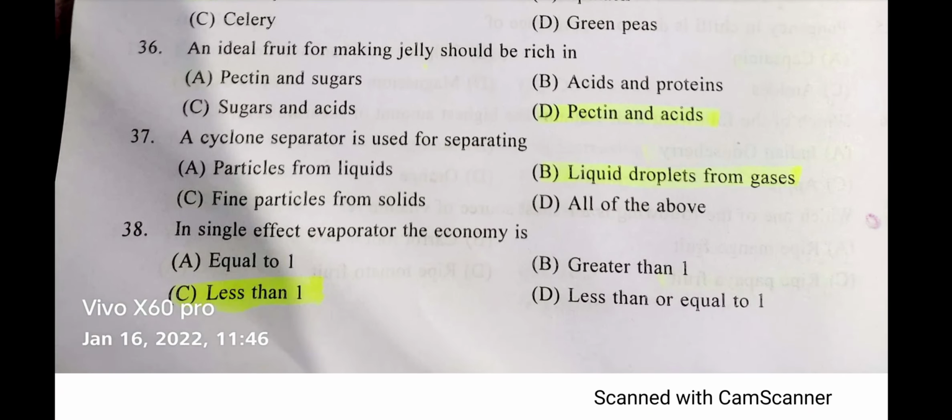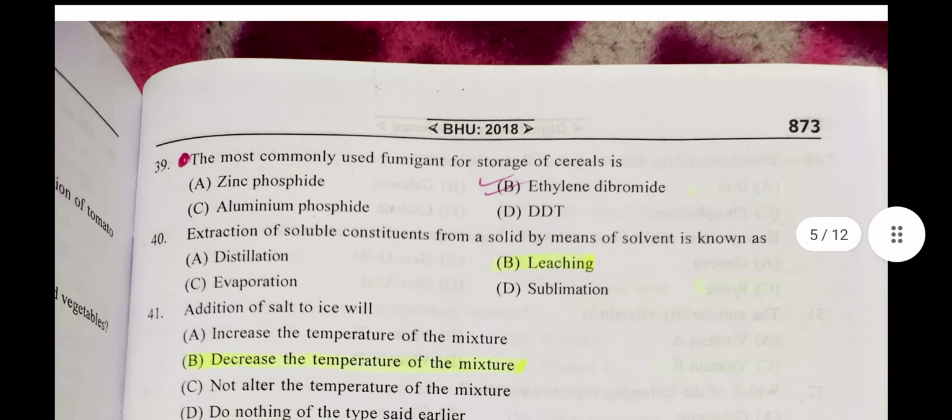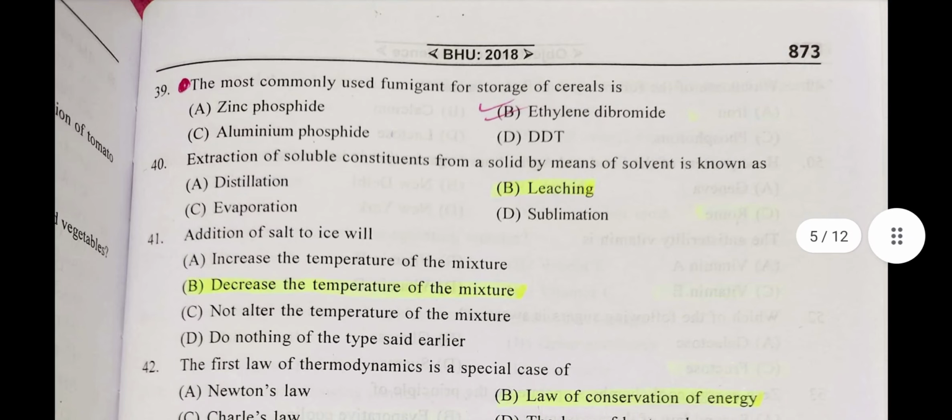In single effect evaporator, the economy is. Answer: less than 1. Question number 39. The most commonly used fumigant for storage of cereals is. Answer: ethylene dibromide.